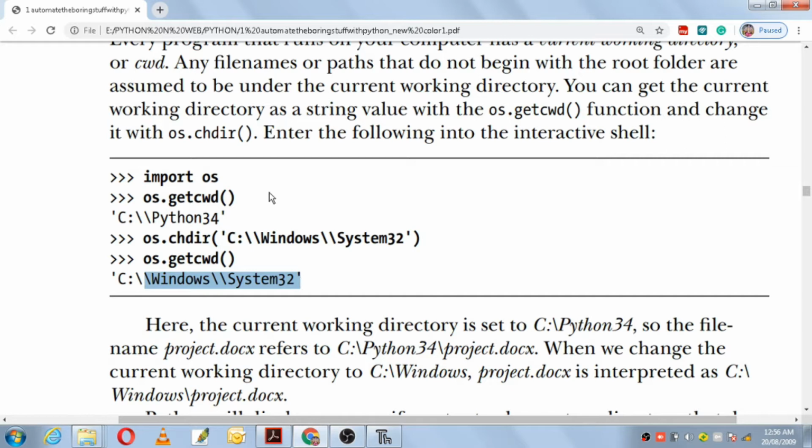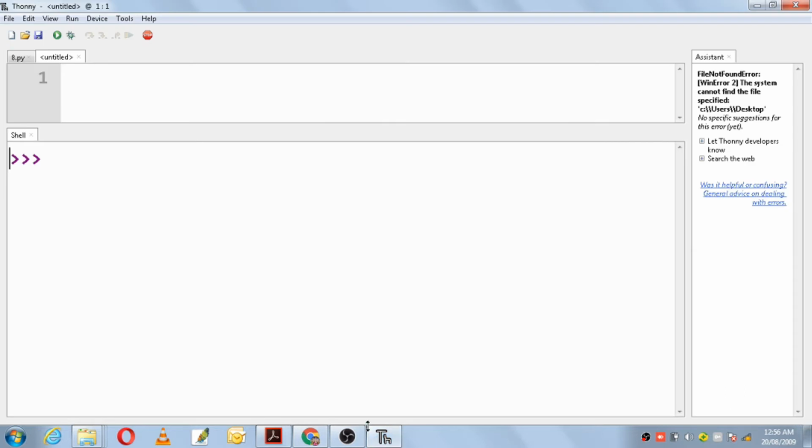So getcwd got us the current working directory where it is, and chdir helped us to change the directory, and getcwd will help us to see the changed directory path. We can try this in our Thonny software or Mu software.